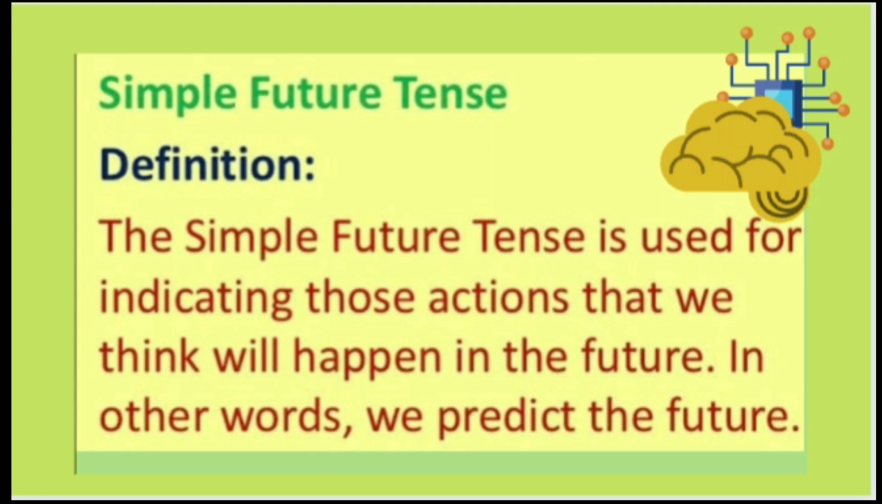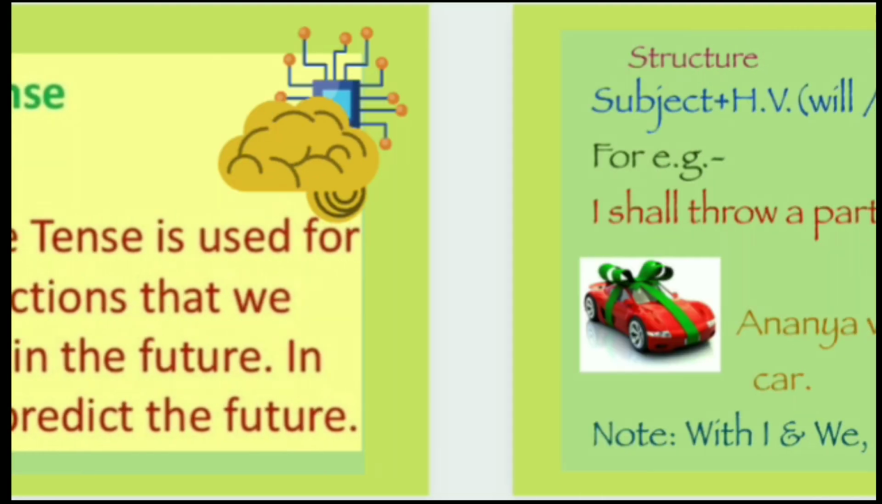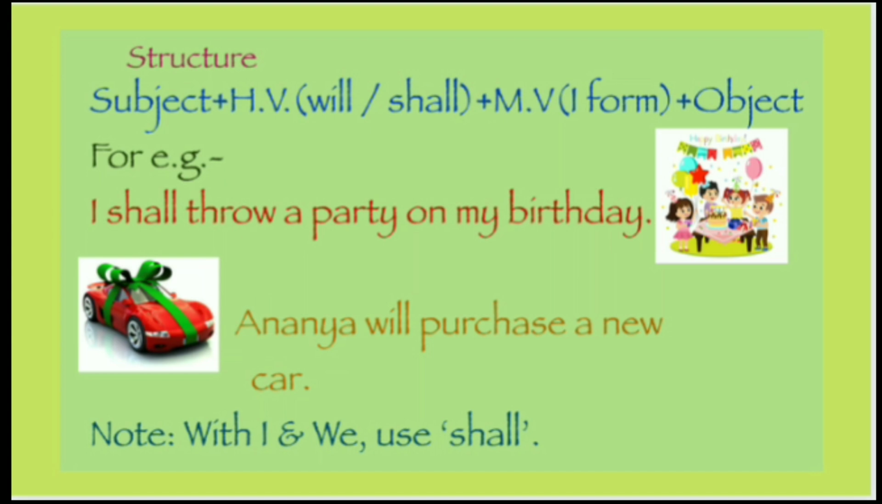Let's focus on simple future tense. It is a tense we use for indicating those actions that we think will happen in the future. In other words, we predict the future. Let's see the structure for the future indefinite tense or future simple tense. Subject, helping verb will or shall, first form of the main verb and object.